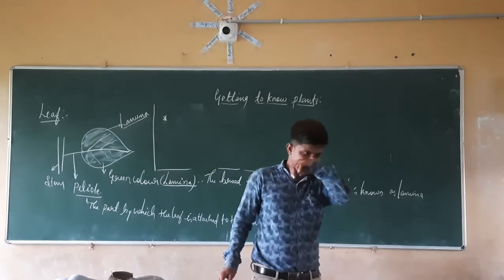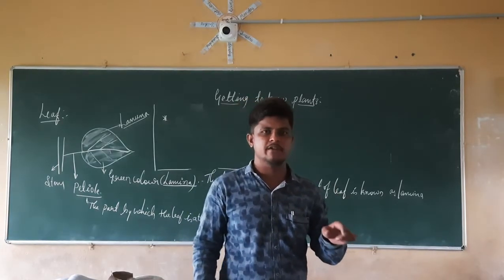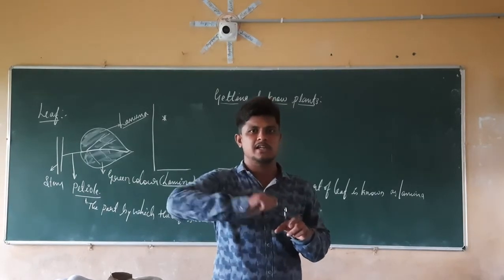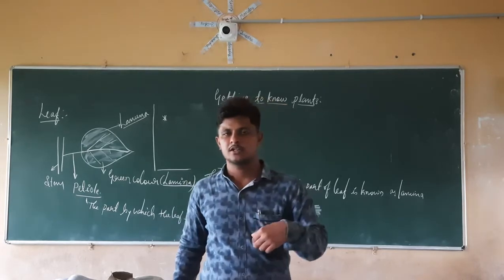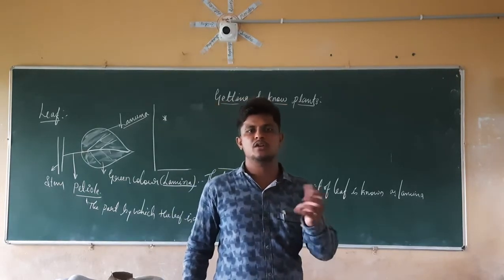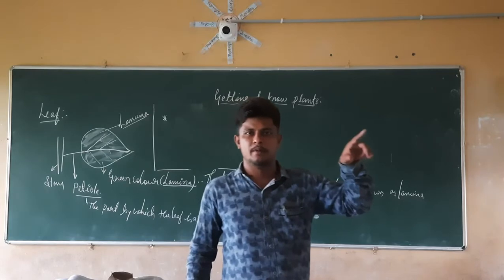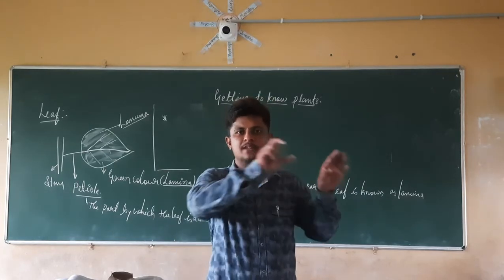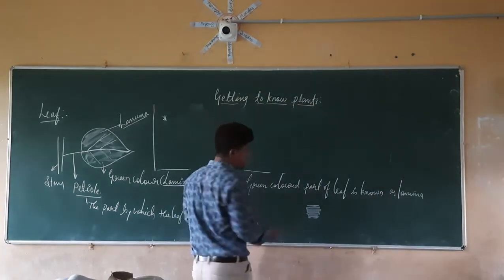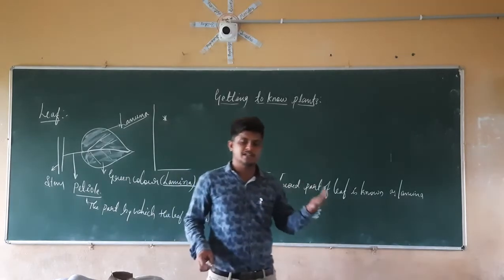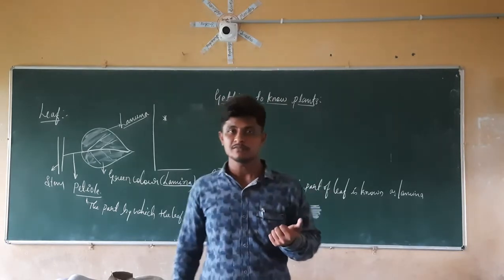For example, if you take this 1 rupee coin, we put the coin below, put the paper on it, and apply the pencil to take the impression. Whatever is on the coin comes onto the paper: the symbol of 1, as well as some structures formed on the coin. In the same manner, we take a leaf, put it below a paper, and take the impression on the paper using the pencil.